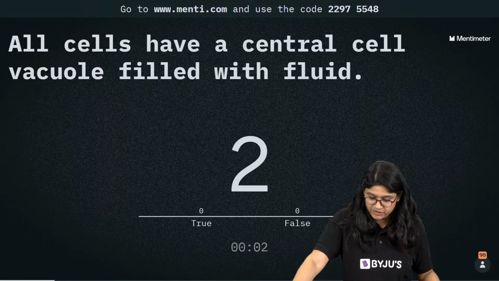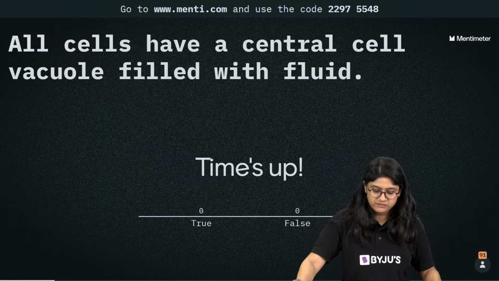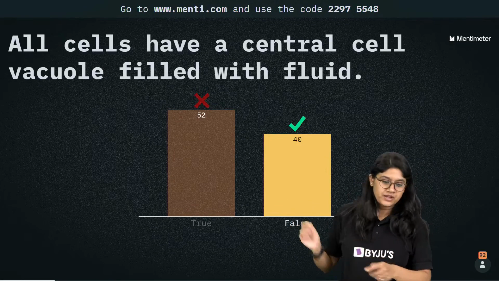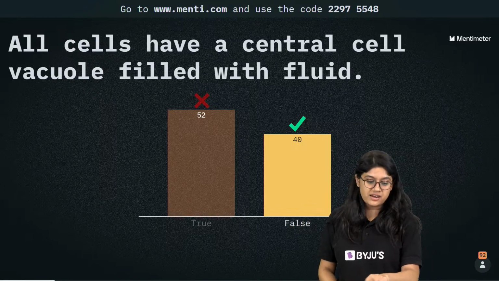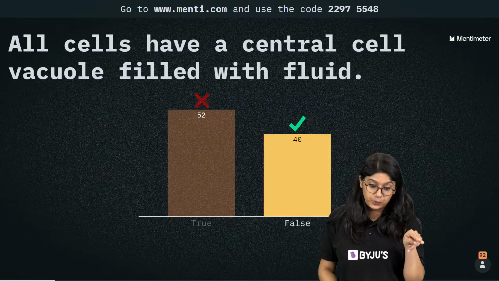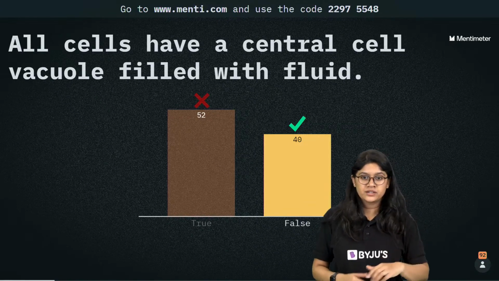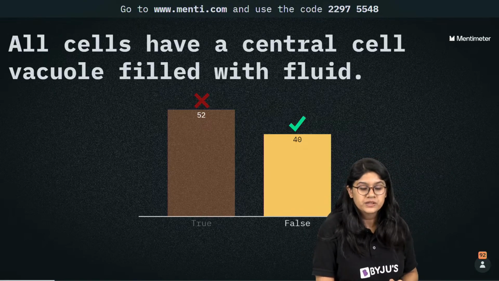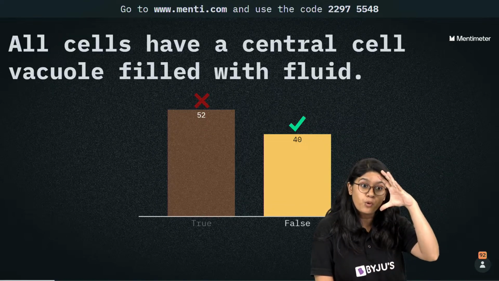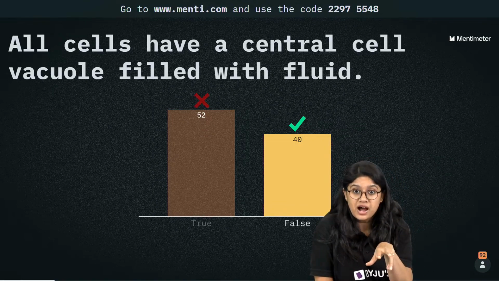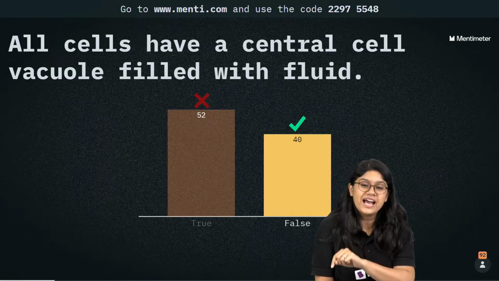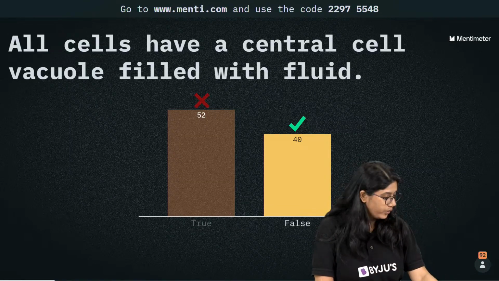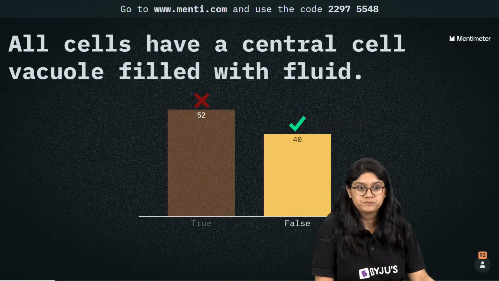Yes, very good everyone. 90 of you have voted. And the correct answer is false. All cells having a central cell vacuole filled with fluid cannot be true. See, a vacuole is there in every cell, right? But the central cell vacuole, the very big vacuole, we just have in the plant cells, not in the animal cell. Okay? Very good. Okay, everyone. So I hope that you got the concept.